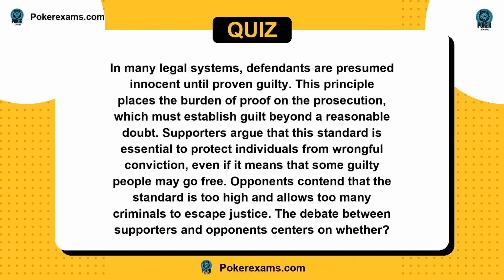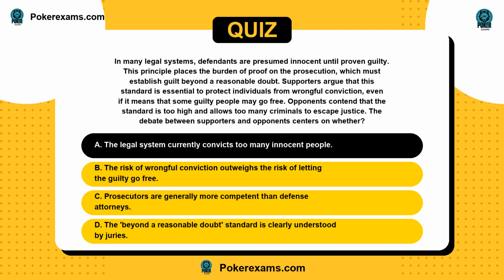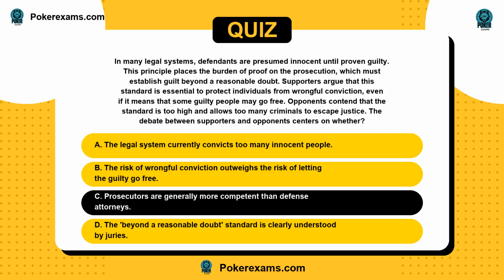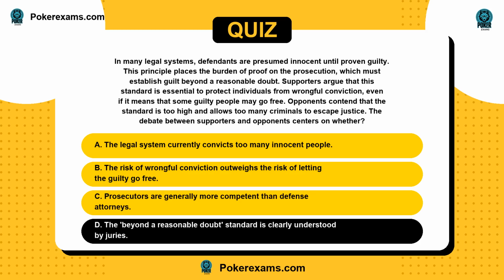The debate between supporters and opponents centers on whether: is it A, the legal system currently convicts too many innocent people? Or B, the risk of wrongful conviction outweighs the risk of letting the guilty go free? C, prosecutors are generally more competent than defense attorneys? Or D, the beyond a reasonable doubt standard is clearly understood by juries?